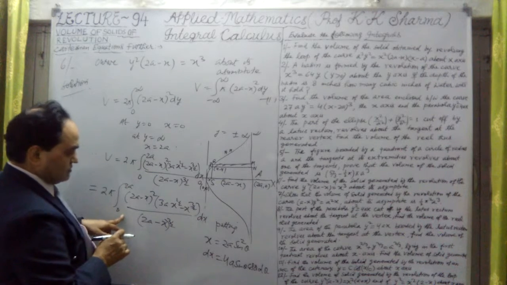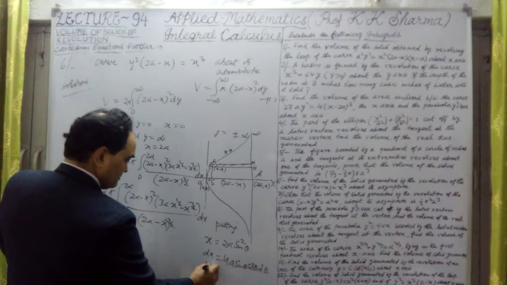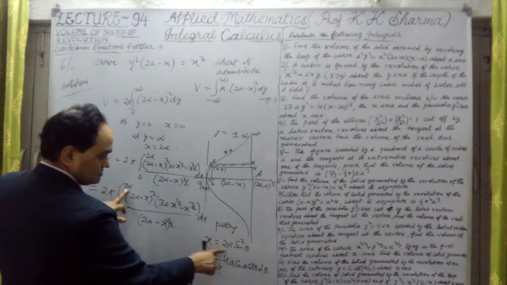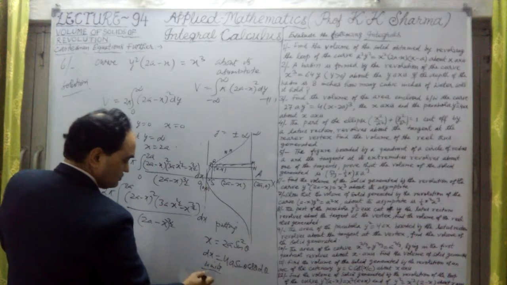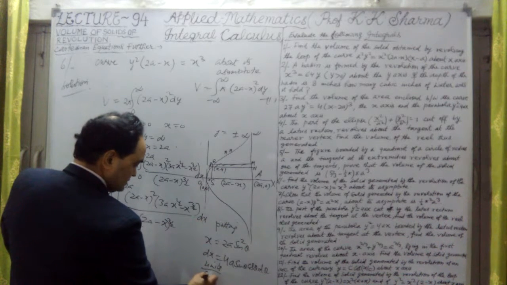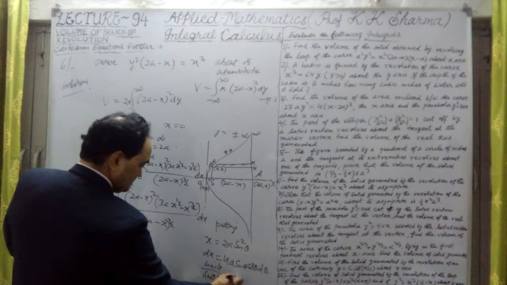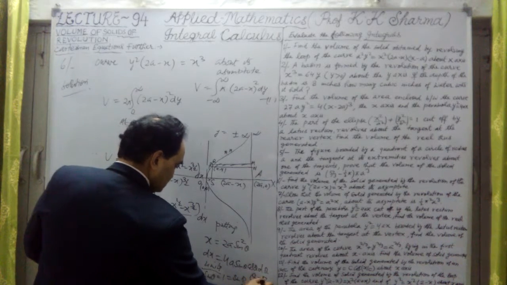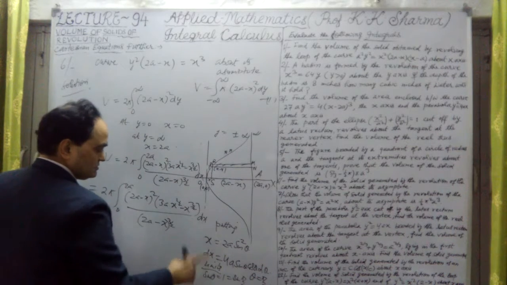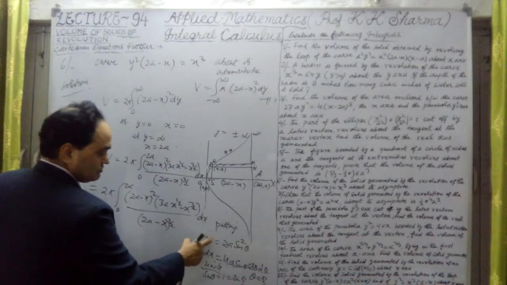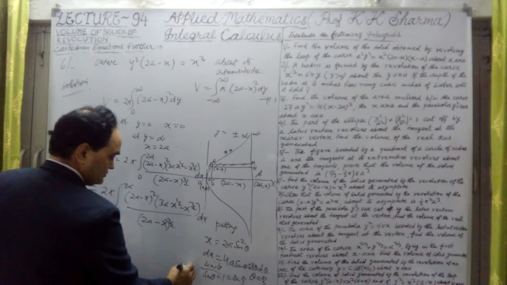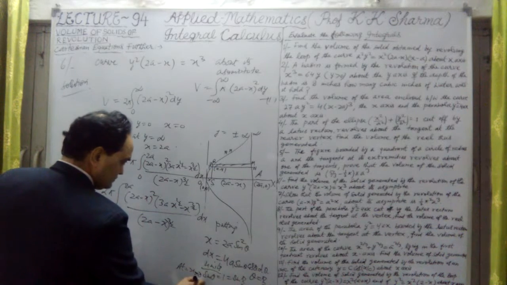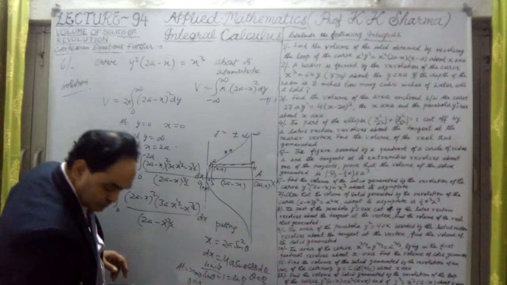If I put limits, let me change. And what are the limits here? Limits will be at x equal to 2a. This is 2a upon 2a is 1, so sine theta is equal to 1. That means sine pi by 2, so theta is equal to pi by 2. Okay, this is one thing. At x equal to 0, theta equal to 0. Now limits are 0 to pi by 2.